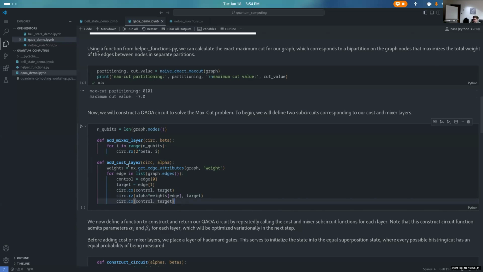Okay, so these are our cost and mixer layers. These are time evolution operators that correspond to time evolution under our cost and mixer Hamiltonians. It's kind of abstracted away here because we've not actually written down a closed form for our cost Hamiltonian. We could; it's just a sum of 1 minus double Z. I haven't really done it here, and that's perhaps an oversight. You can find it online if you Google. I followed along with a lot of tutorials for quantum computing stuff. We'll do QAOA as a basic example. You can find plenty of resources online. PennyLane has some really good ones.